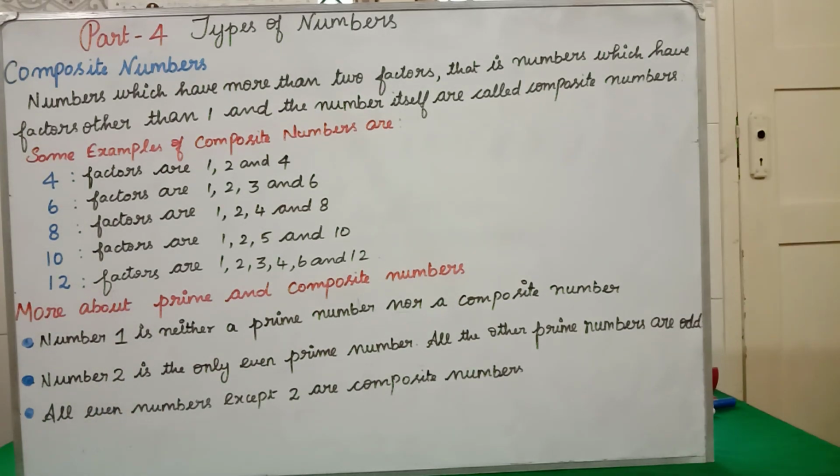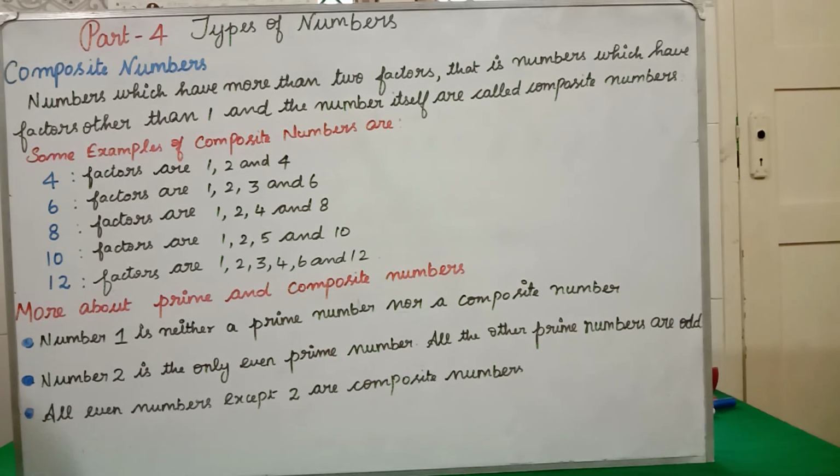All the other prime numbers are what? Odd. Okay, now give me examples of prime numbers. Where will the prime numbers start? They start from 2, 3, 5, 7, 11. These are all prime numbers. If you see, 2 is the only even prime number among them. Next, the third point: all even numbers except 2 are composite numbers.